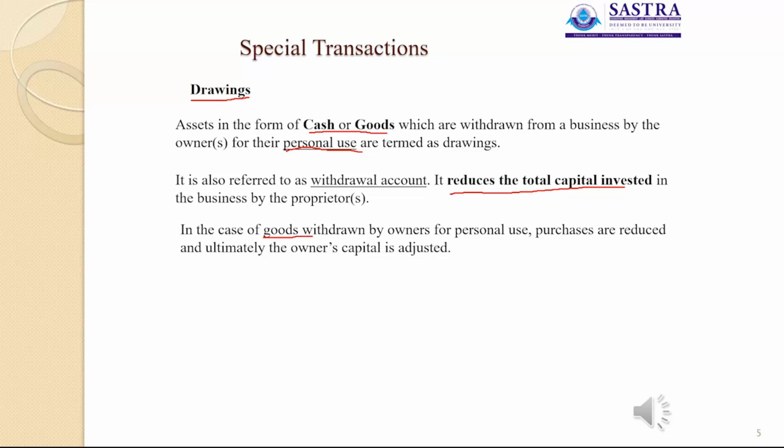So the owner's capital is also adjusted here. In case of goods withdrawn, the valuation is done only at cost price.